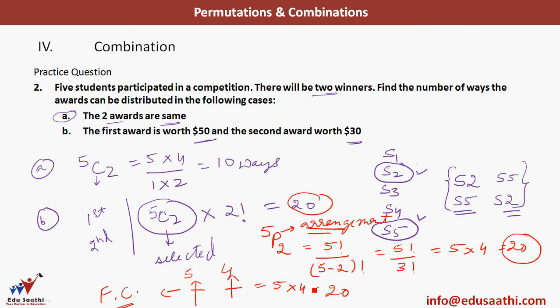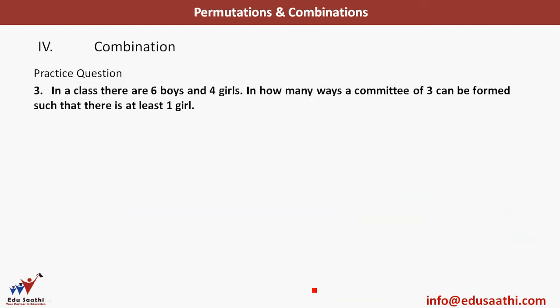Let's try another question. In a class there are 6 boys and 4 girls. In how many ways can a committee of 3 be formed such that there is at least one girl? I have at least one girl. Okay, so I'll solve this question also in 2 ways. So I'll draw a line here.